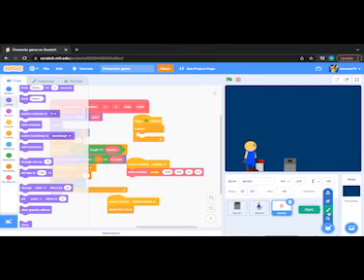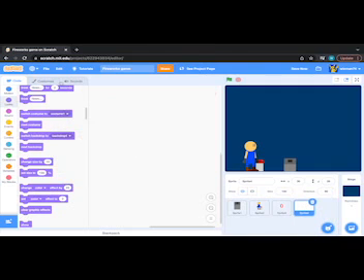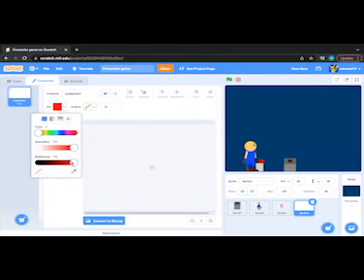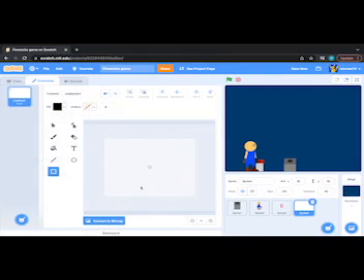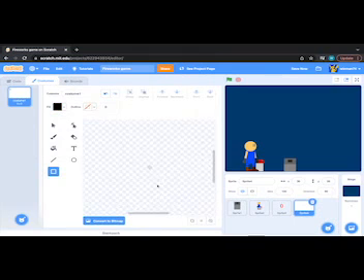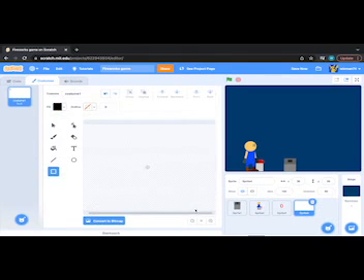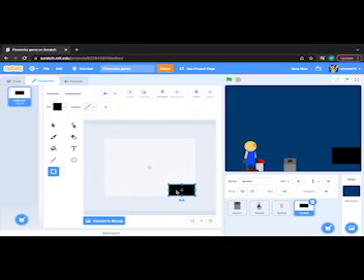First, we should create a new sprite, and let's make it like a button that says shop. Like this. Oh wait, it's not at 0, 0.